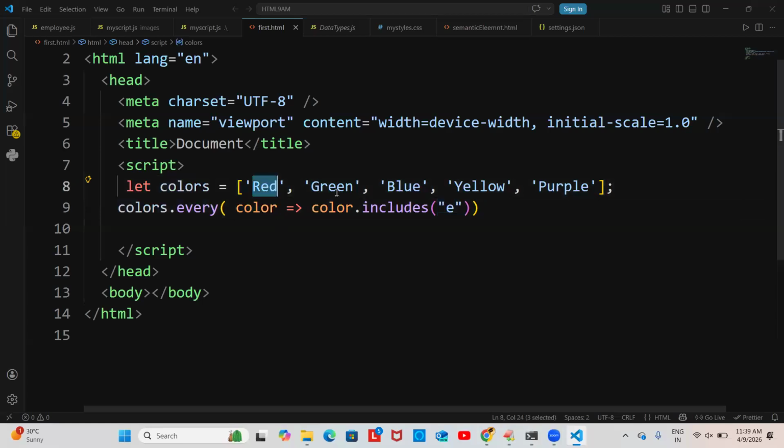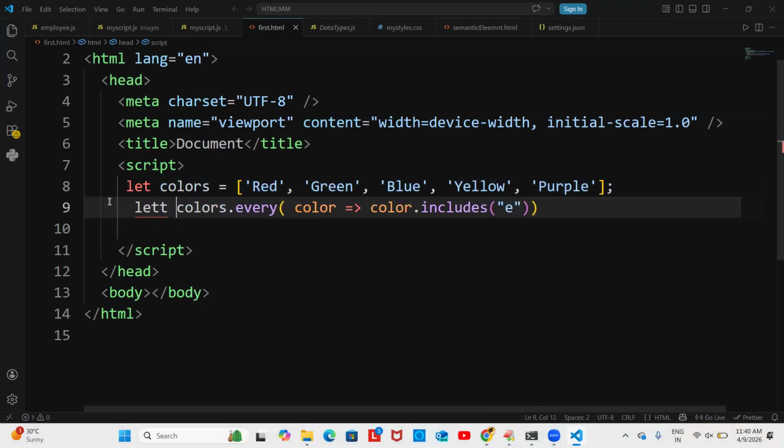See, the first one includes the E, the second one includes the E, the third one includes the E, the fourth one includes the E. The every function checks whether this condition is satisfied for all elements or not. If all elements are satisfied, then you will get true.